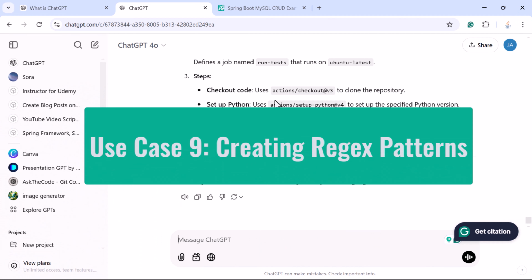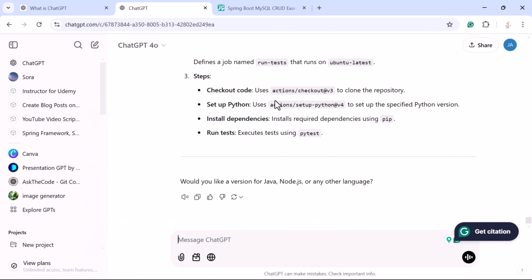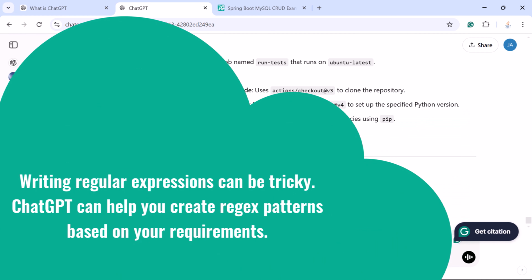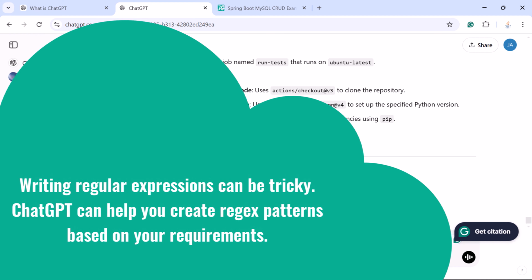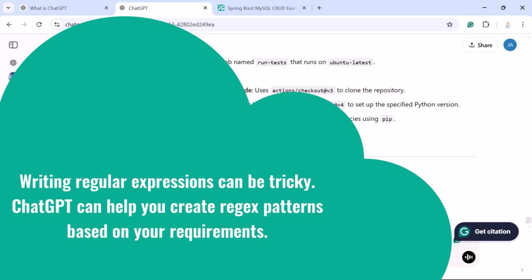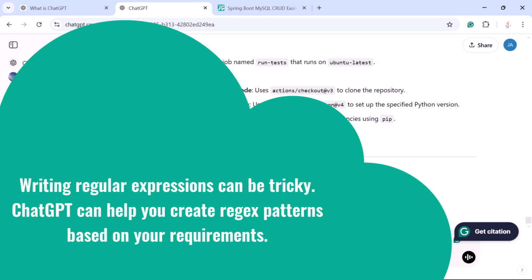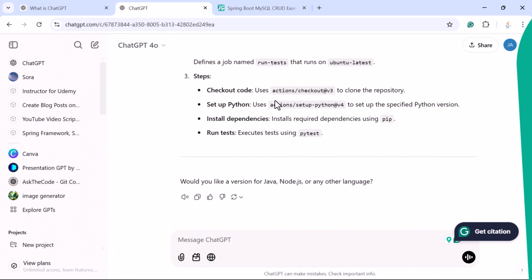Let us take a look into the next use case, creating regular expression patterns. Writing regular expressions can be tricky. ChatGPT can help you create regular expression patterns based on your requirements. For example, let us say we want to create a regular expression pattern to validate an email address. Then we can just ask ChatGPT to do this.